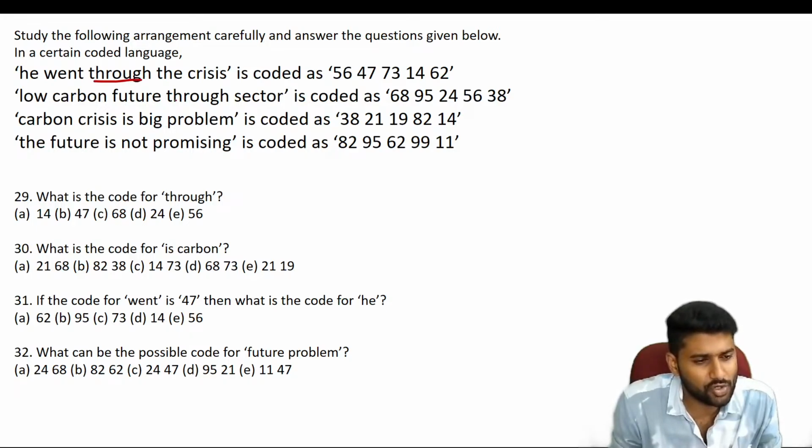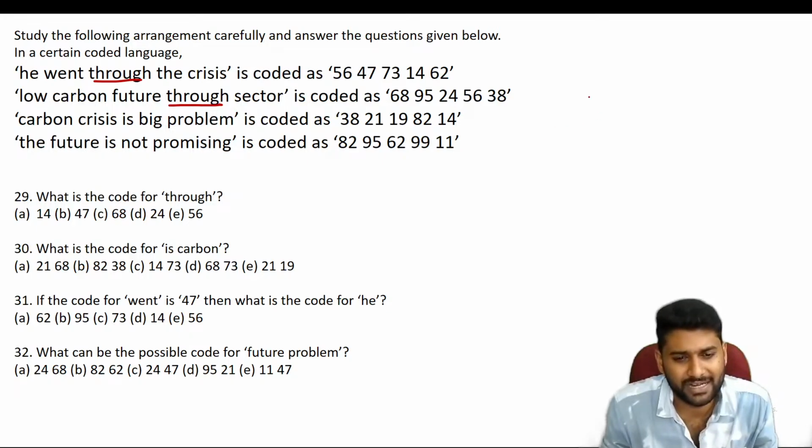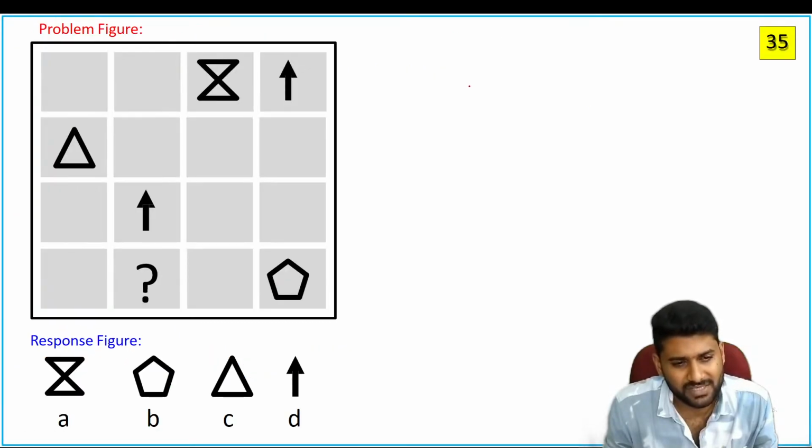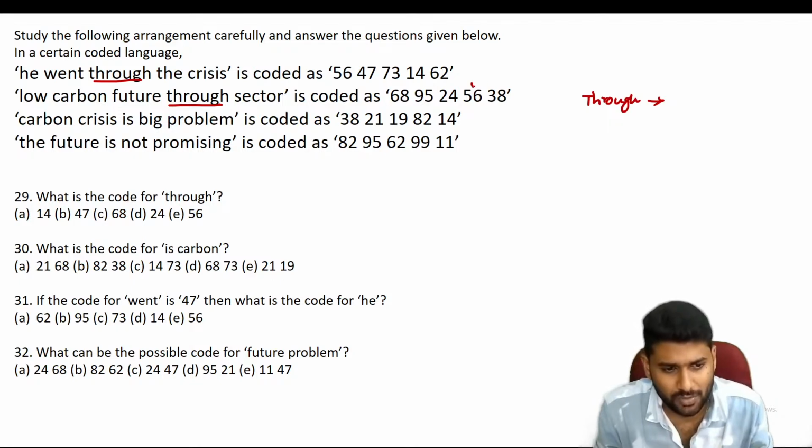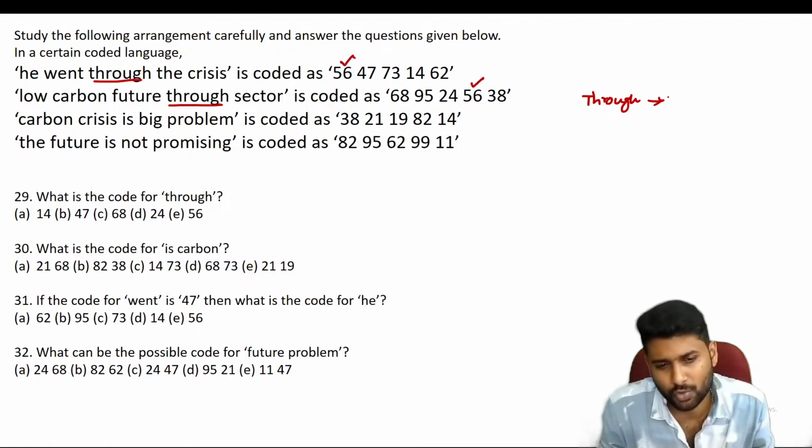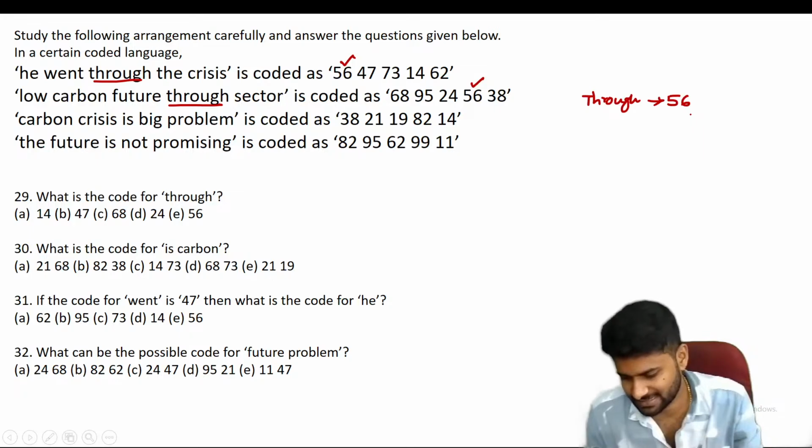So through is common, okay. But again check it out. Nothing else is common. Now you will get the code for through. What is the code for through? Which one is common here? 56, 47, 73, 14 and 62. Which number is common in the first and second statements? Now see here, 56 is the common. The code for through is 56.